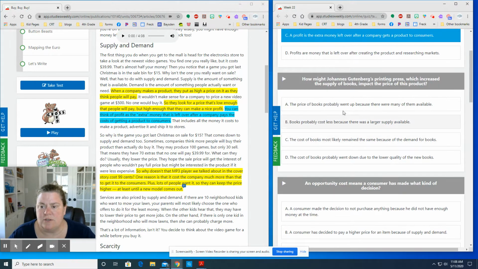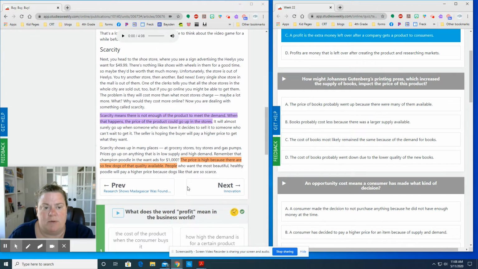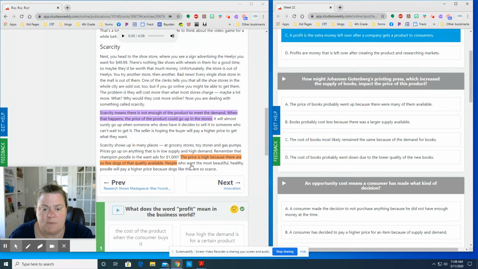All right, the next question is about Johannes Gutenberg's printing press. Now, this one is a little harder because this is an inference question. It doesn't exactly tell you what happened, but when I read this part about scarcity down here, I highlighted this. So the price of that champion poodle is high because there's so few dogs of that quality. People who want the most beautiful, healthy poodle will pay a higher price because it is so scarce.